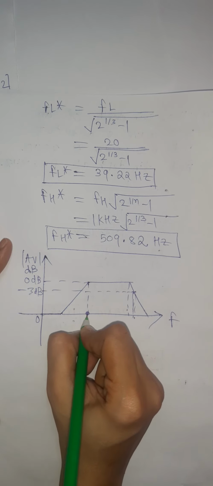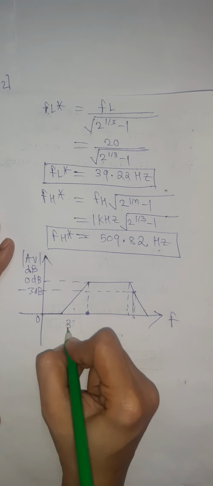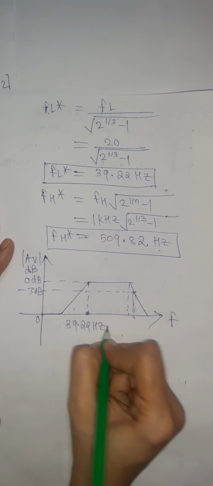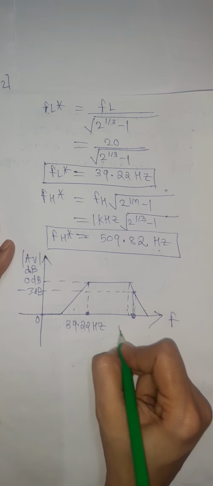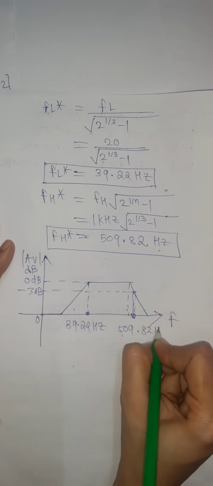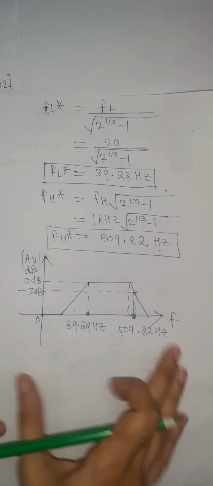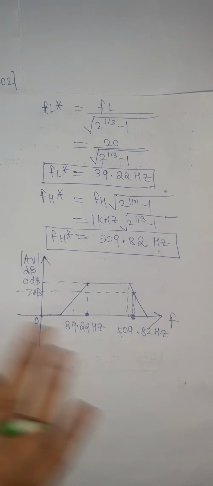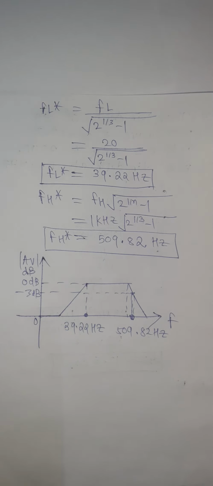The lower cutoff frequency for overall cascaded frequency response is 39.22 Hertz and the upper cutoff frequency is 509.82 Hertz. So this is overall cascaded response for given cascade configuration of n stages.